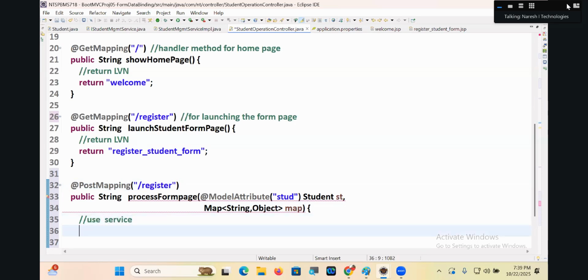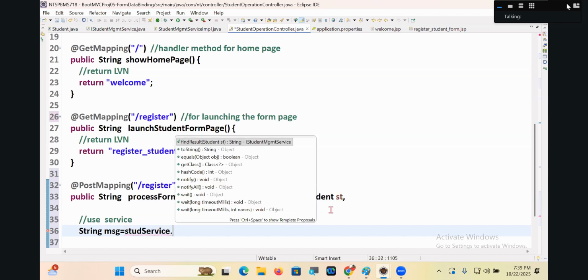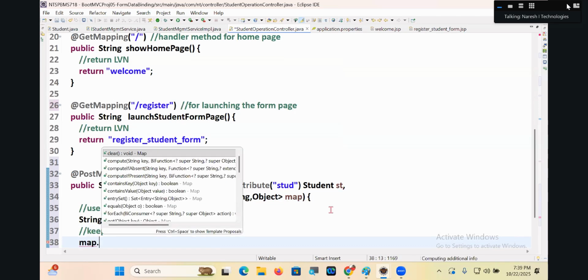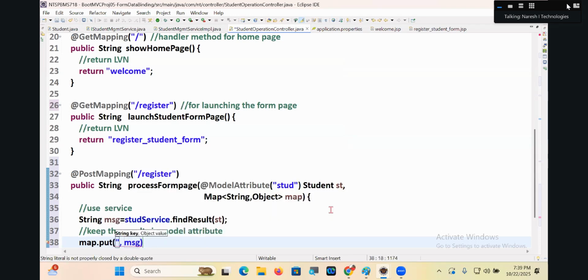Simply you need to use the service. Okay, that's good. String message is equal to stud service dot find result of st. I'm getting the result. Keep the result in model attribute. Result, okay, here is the message.